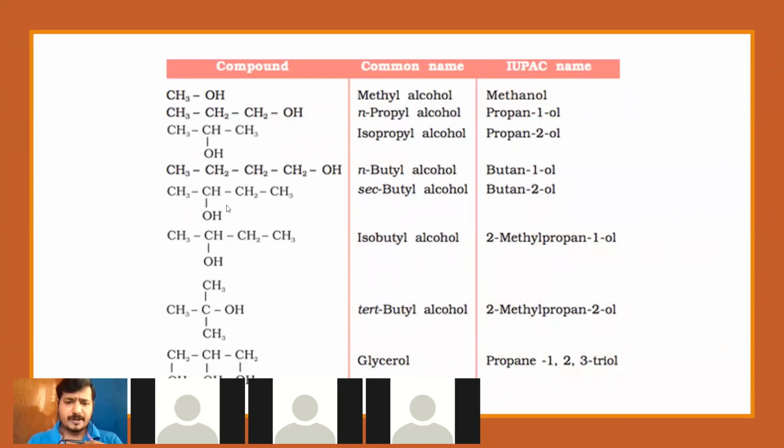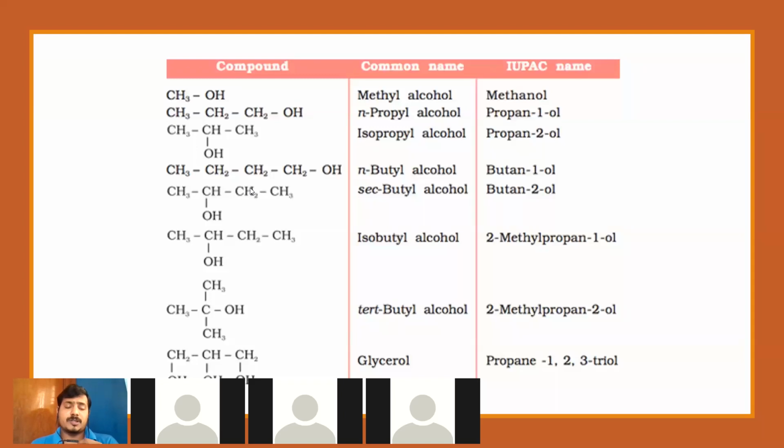Talking about the next one here, secondary butyl alcohol. So this is secondary. Why are we using the term secondary as a prefix here? It's because the OH group is attached to a carbon which is in turn attached to two more carbon atoms.